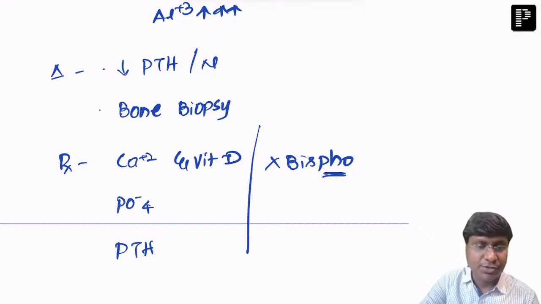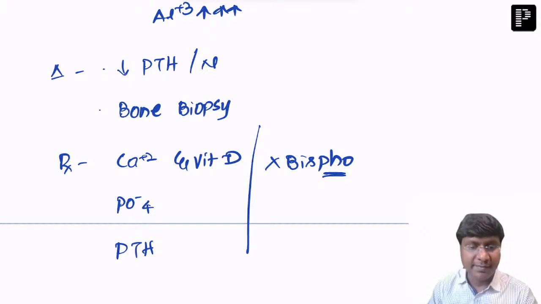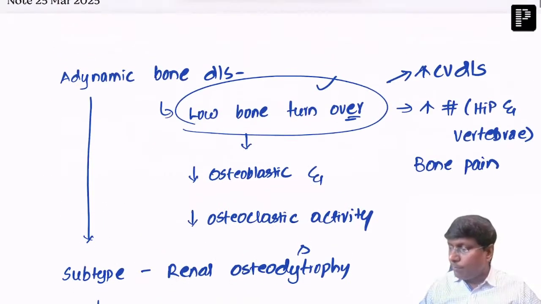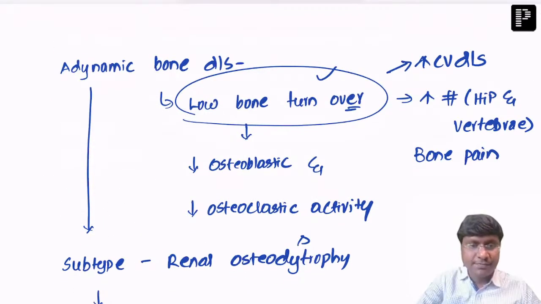Okay, so this is the adynamic bone disease. Basically, the problem here is low bone turnover. Can we give teriparatide?